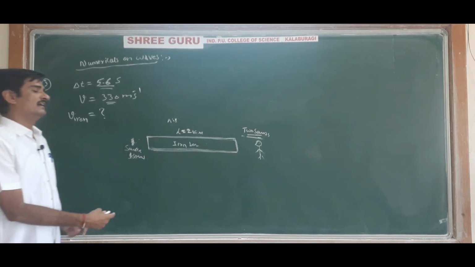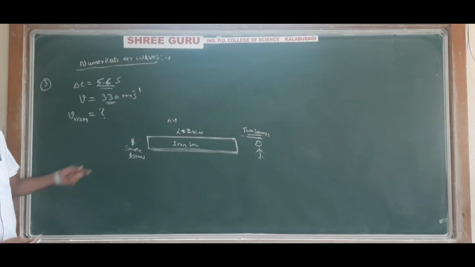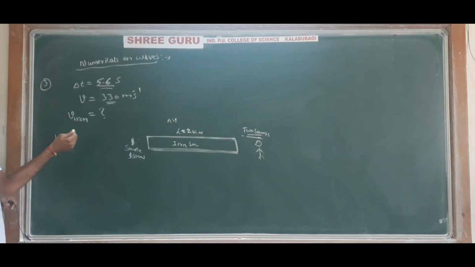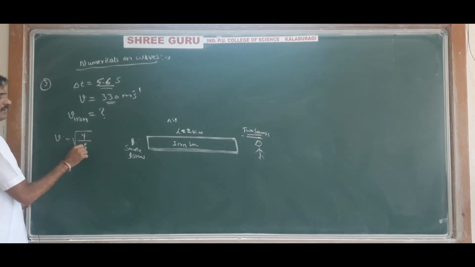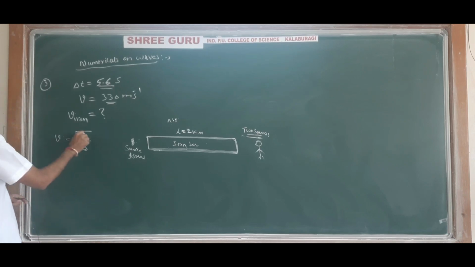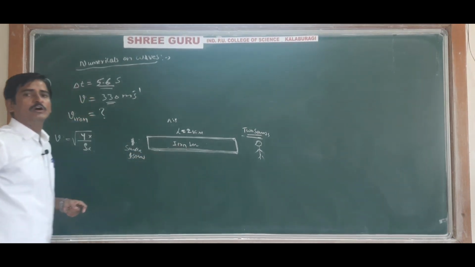And we know that the velocity of sound is different in iron bar. That is, velocity of sound in an iron bar, that is a solid bar, is given by V is equal to under root Y divided by rho, that is Young's modulus divided by density of the iron bar. But the Young's modulus is not given, and density of the iron bar is also not given.